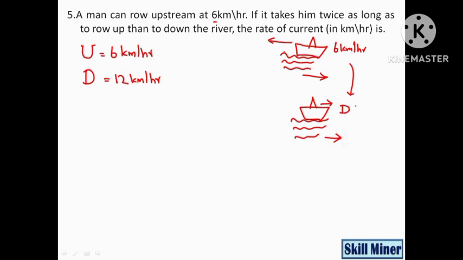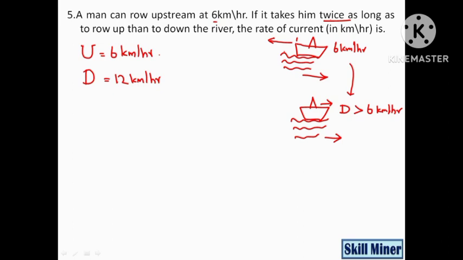Downstream speed will be more than 6 kilometer per hour. In the question it is given that he is taking twice the time to travel upstream, which means we need to multiply upstream speed by 2 to get the downstream speed. This 'twice' will be the keyword.